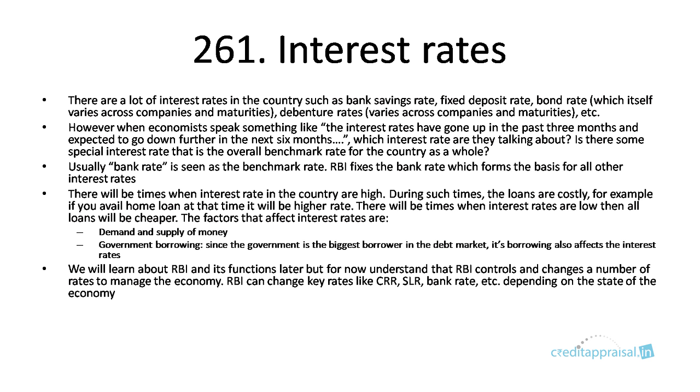debenture rates. But when economists speak of interest, they might say a statement like interest rates have gone up in the past 3 months and they're expected to go down further in the next 6 months. When they're speaking like this, which interest rate are they speaking about? They're not speaking about your SBI rate of interest. They're speaking about some special rate of interest, like, for example, bank rate. Bank rate is a benchmark rate. RBI will be fixing this bank rate, which forms the basis for all other rates in the economy.